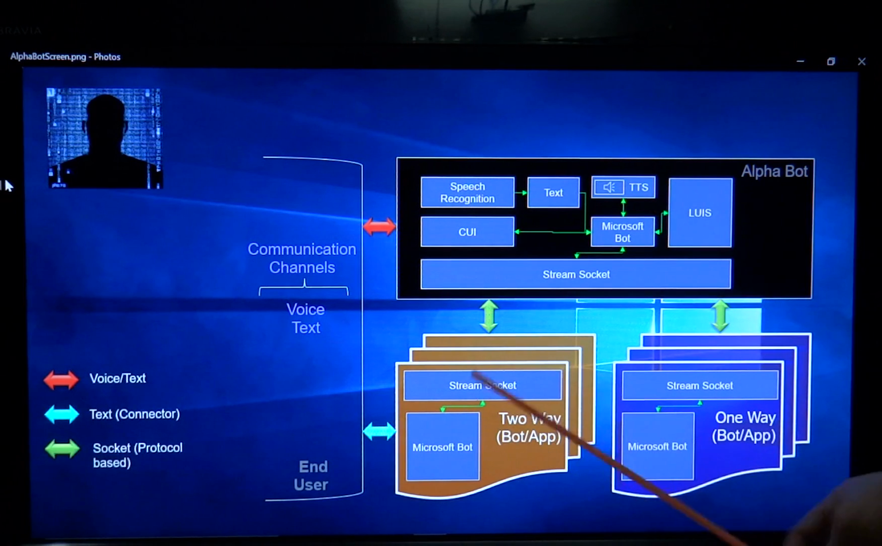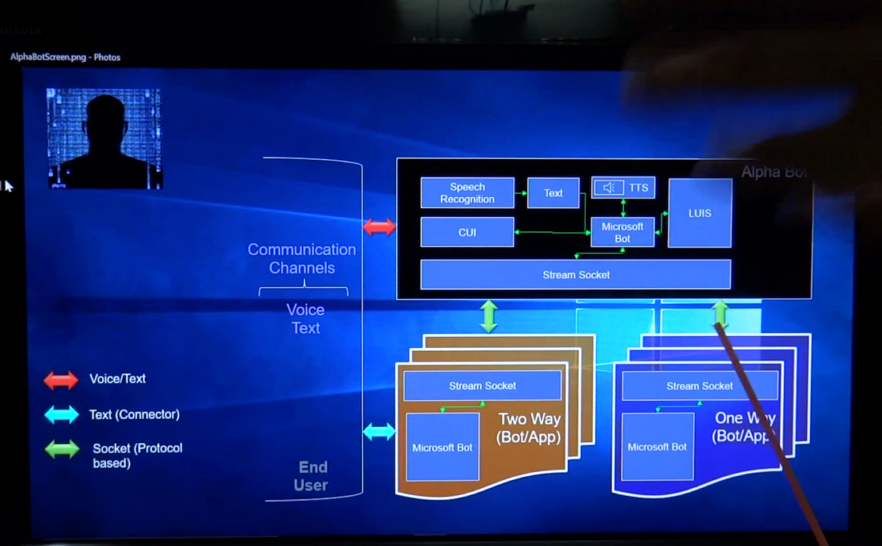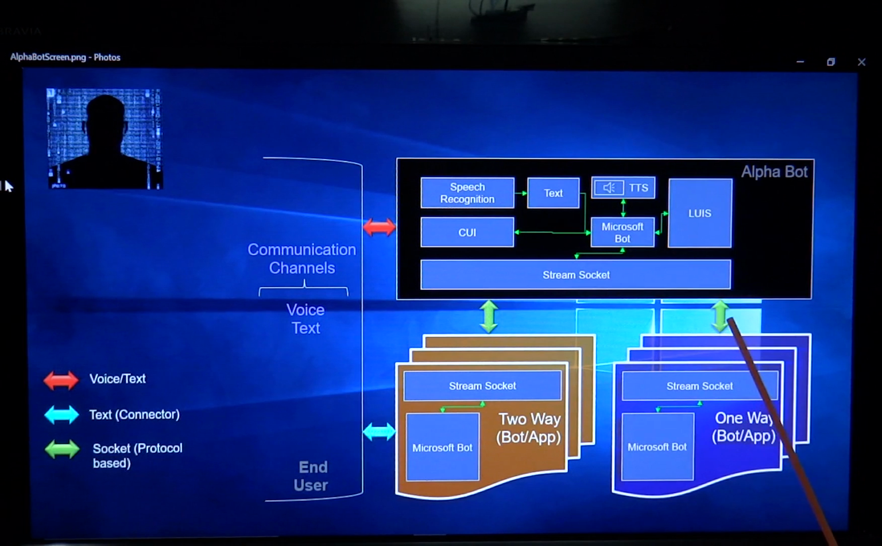I have divided these applications into two types. One is the one-way application, which is written specifically to connect with the AlphaBot. These are basically command-based applications, like you have a camera sitting outside your home, capturing you and telling inside that this person has entered or this person has come in.